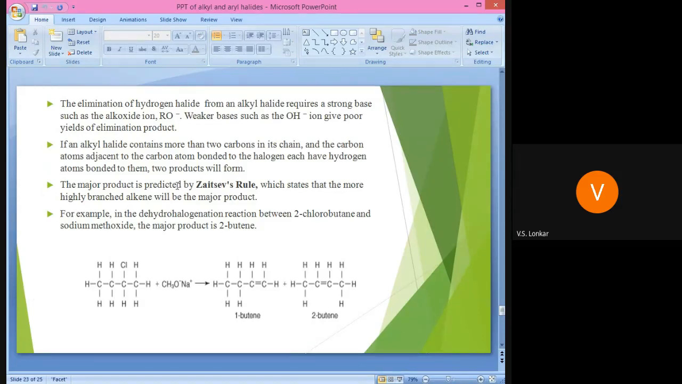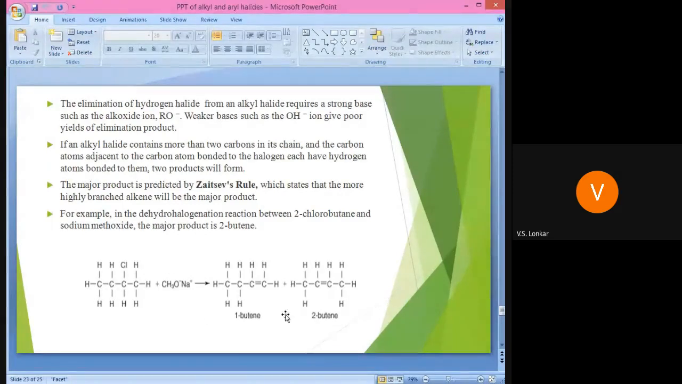In those cases the major product is according to the Saytzeff rule, which states that the more highly branched alkene will be the major product, because the more substituted alkene is more stable. For example, the dehydrohalogenation reaction between 2-chlorobutane and sodium methoxide: the major product is 2-butene. Write down this reaction first, and try to understand what happened in that particular reaction.